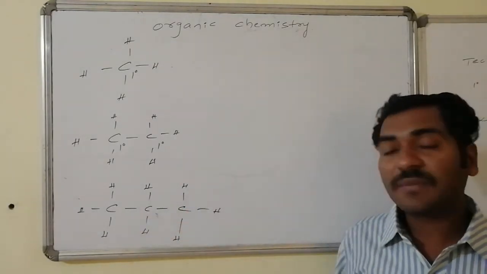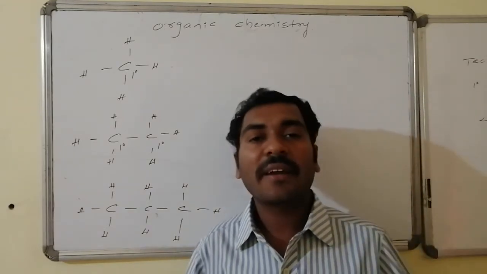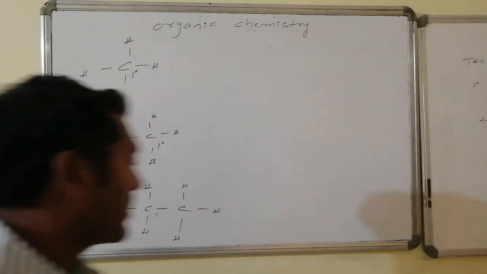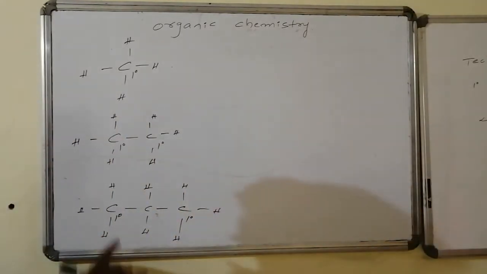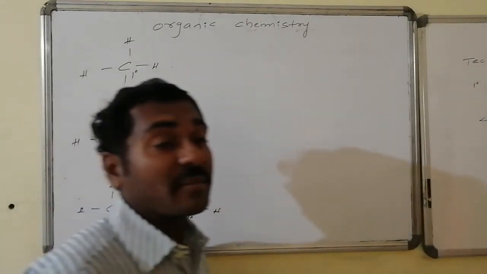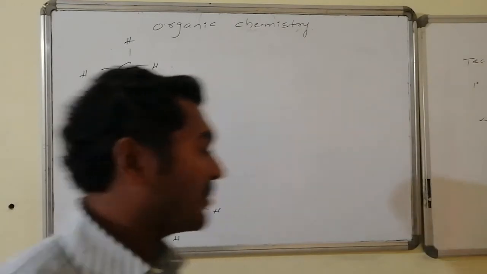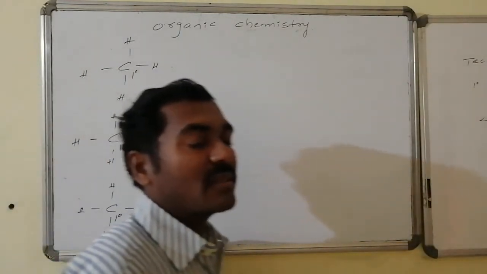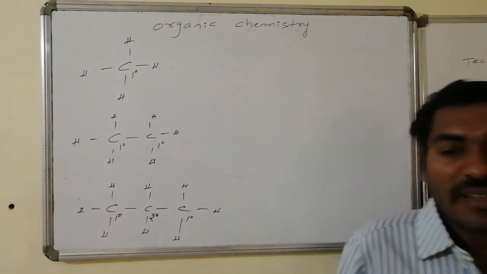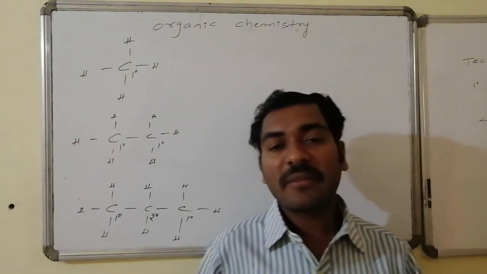Such kind of carbons which are connected to just one carbon atom in the elongation of the chain are said to be the primary carbons. Yes, this is first degree, this is first degree. Whereas the middle carbon is connected with how many carbons? 2 carbons. Such kind of carbon is said to be secondary carbon. So the carbon which is connected either with 0 carbons or one single carbon is said to be primary carbon.